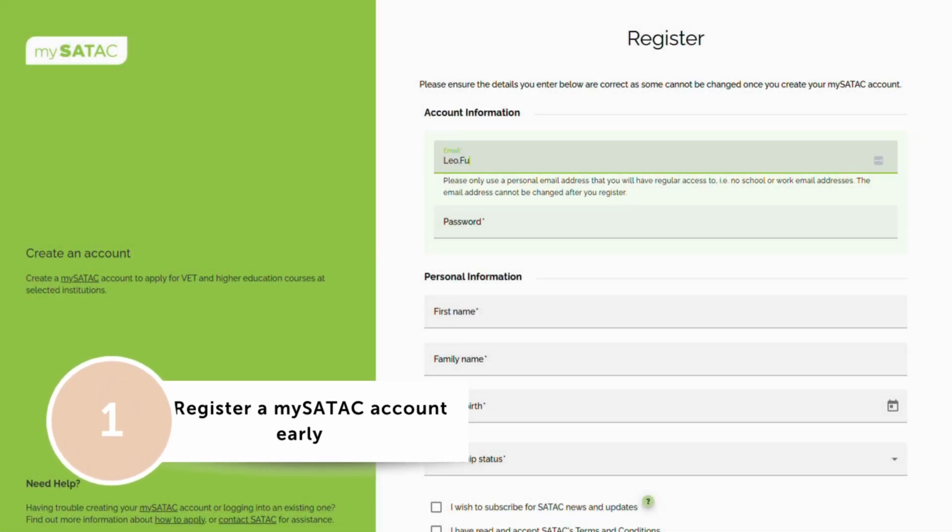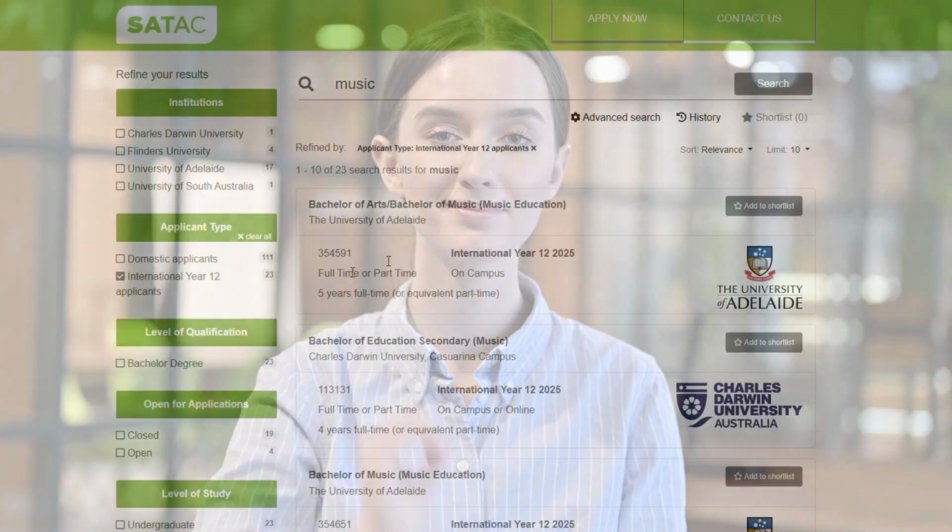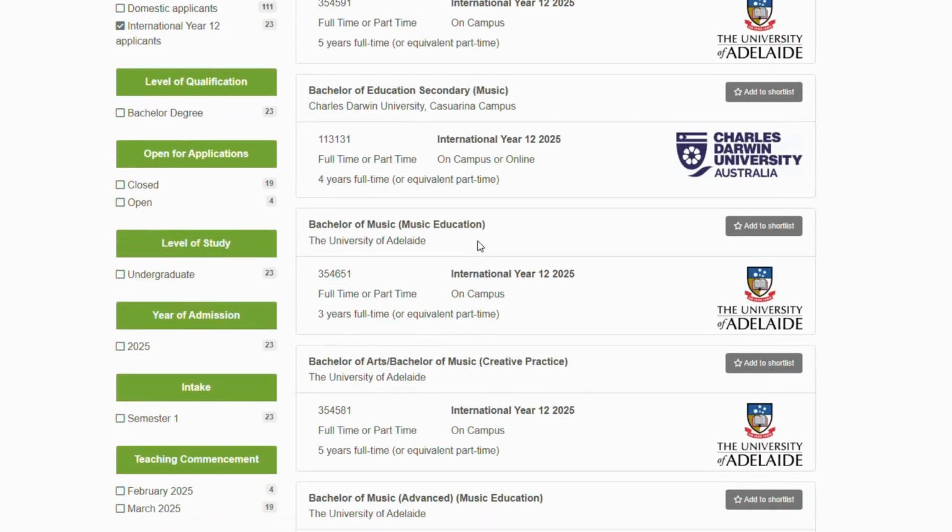He ensures that he uses a personal email address when registering because his school email address will stop working after he graduates, and is now ready for when the cycle opens in August. It's also a really good idea to check and make sure that you've given your Board of Studies permission to share your results with a third party. That's us.